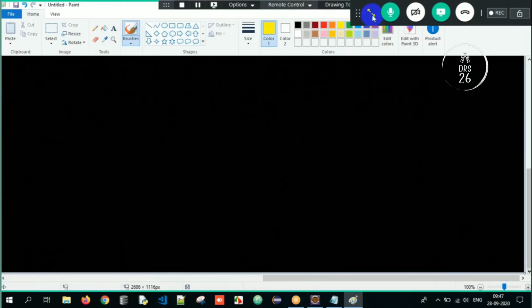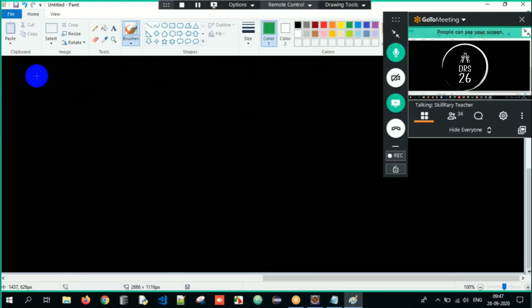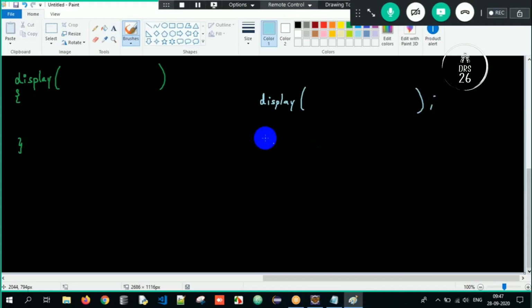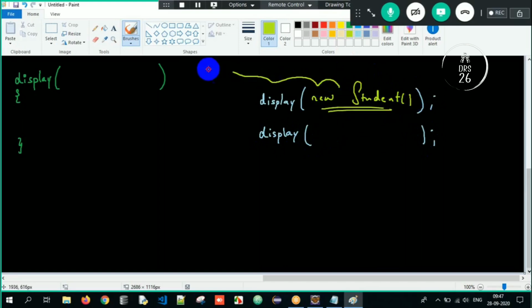See here. So now, guys, common sense you need to apply. If I have a method called display, and I am calling the display method, and if I am passing an object of Student, new Student, then the reference S should be of type Student.